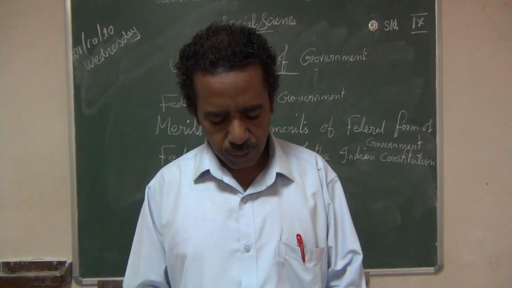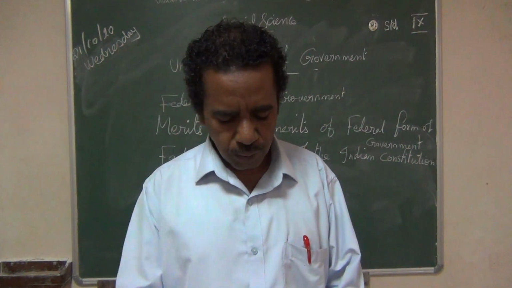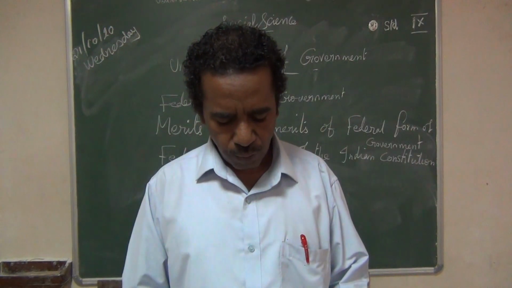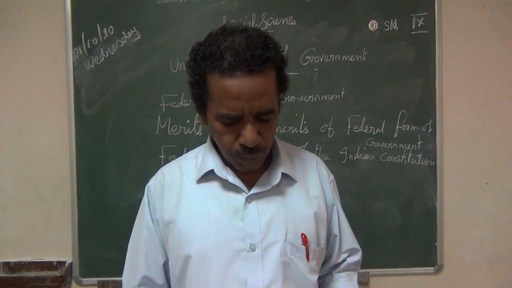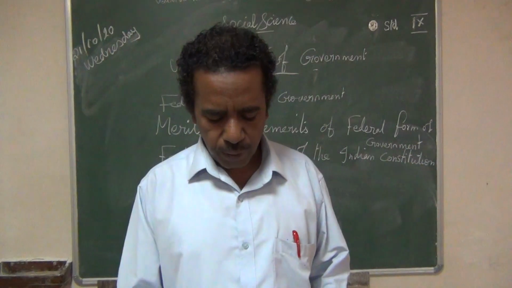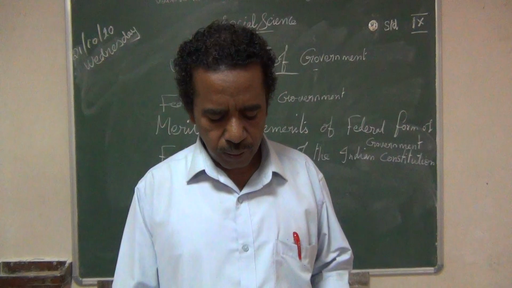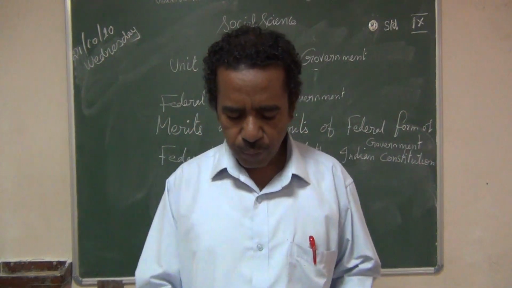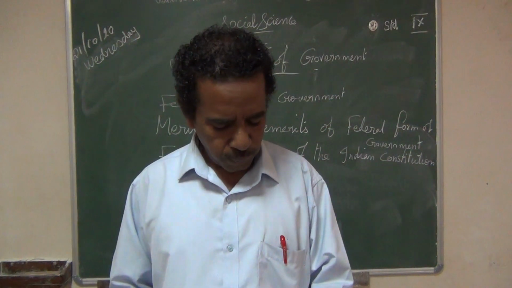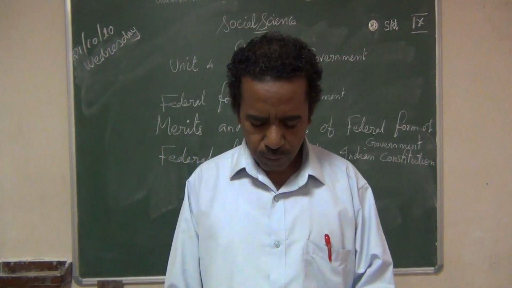Answer the following, second question. The third one we already marked. Then, answer in detail, the first question also we have completed. Write about the merits of unitary form of government. Already we marked that. That is page number 266. Merits of unitary form of government.